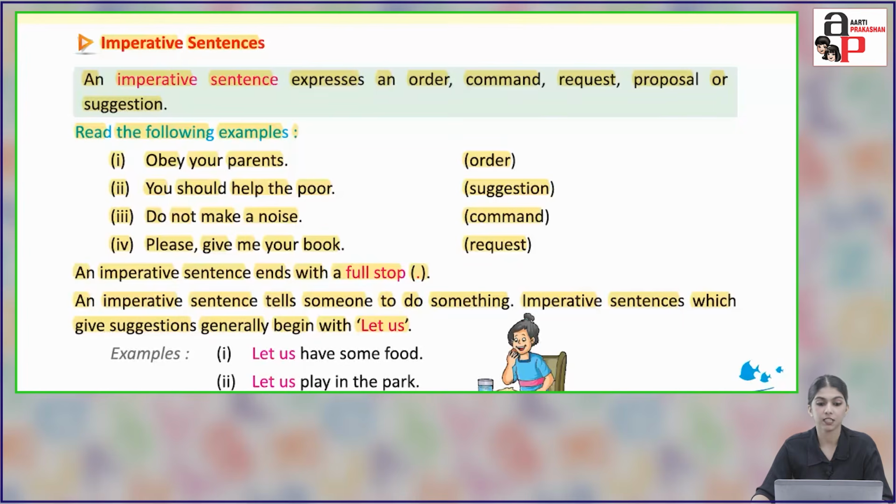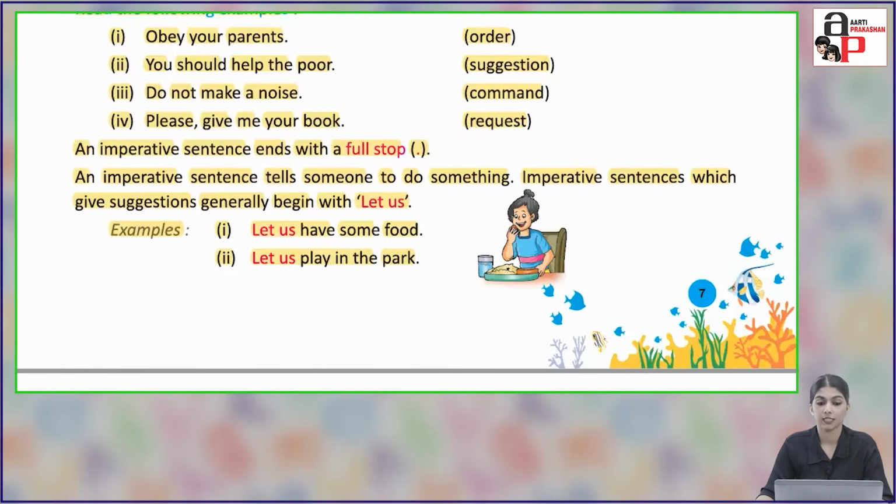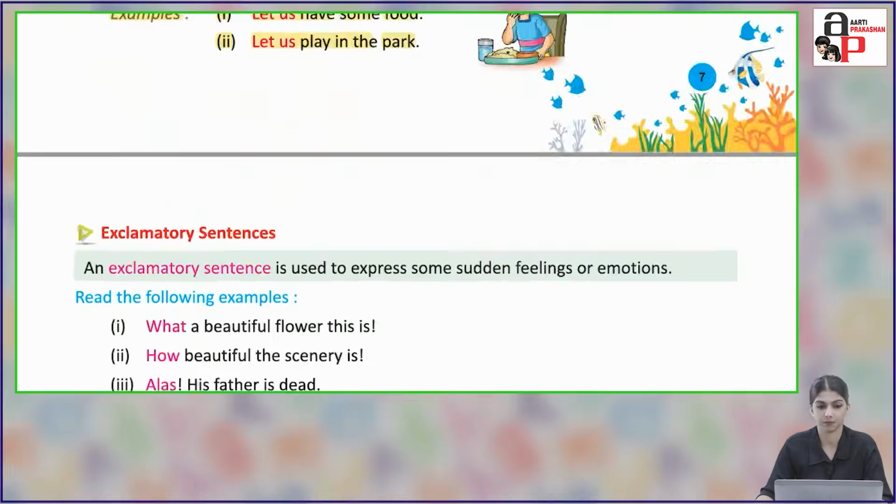An imperative sentence tells someone to do something. Imperative sentences which give suggestions generally begin with let us. Examples: let us have some food, let us play in the park. These are some kinds of suggestions.